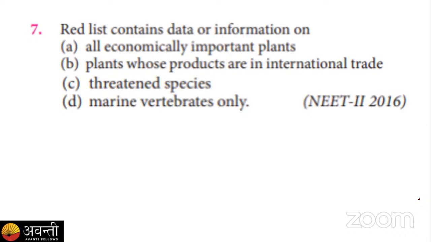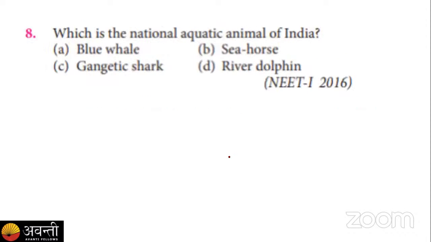Okay, so here I'm closing the poll as most of you have given the answer. We know the red data list is the list of all those species that are highly endangered, at the limit where they can become extinct anytime, right? So the correct answer is option C, the threatened species.